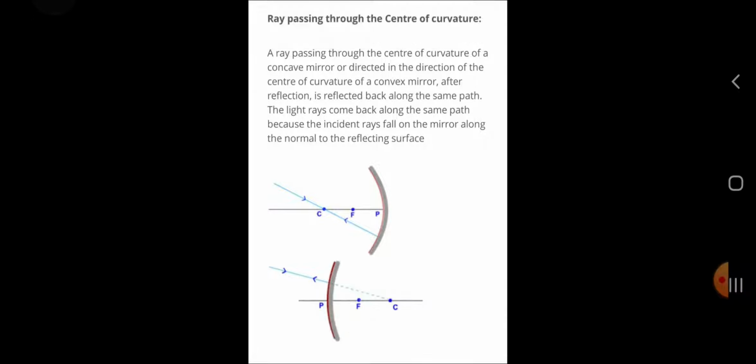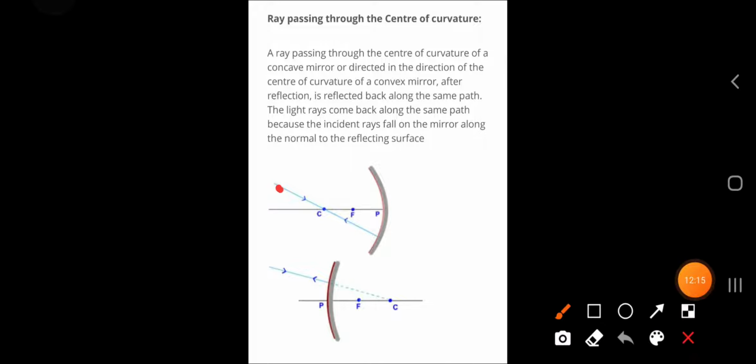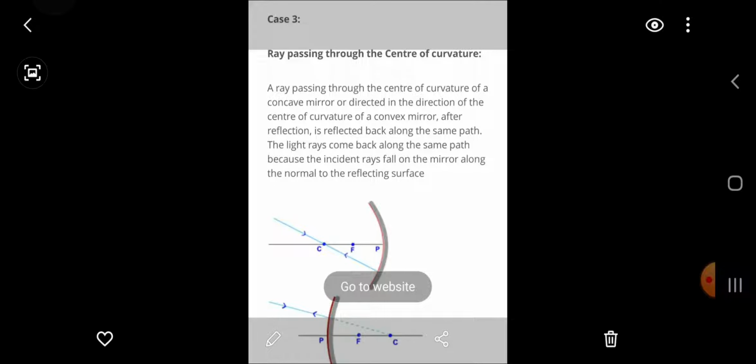That's why the incident ray will reflect along the same path.